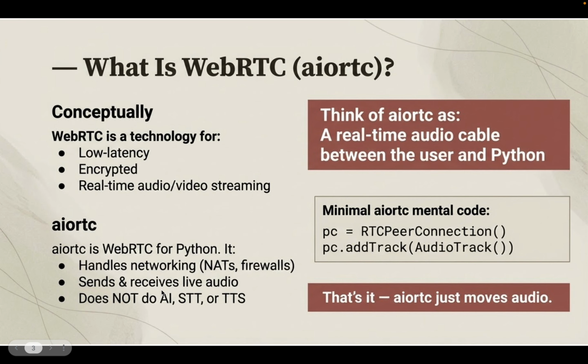It is used to send and receive live audio, and it does not do anything related to AI or STT or TTS, that is, speech to text or text to speech. You can think of aiortc as a real-time audio cable between the user and Python. Here is a small code sketch: using this we create the peer connection and then add an audio track. The only thing to note here is that aiortc just moves audio.